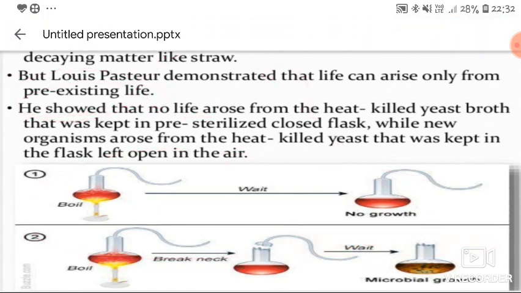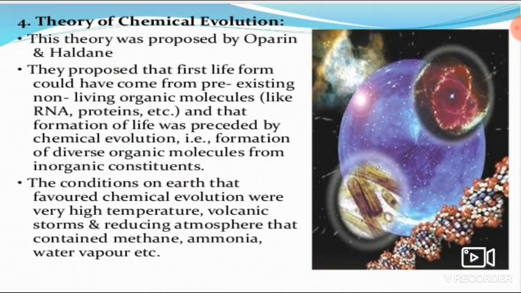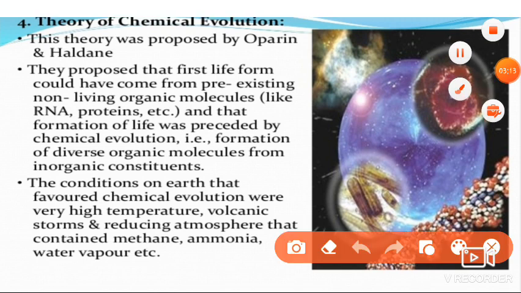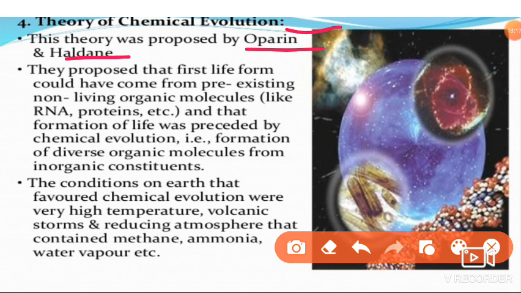After this, two main scientists, Oparin and Haldane, gave the theory of chemical evolution. What they explained is that the first life form could have come from pre-existing non-living organic molecules like RNA, protein, and so on.